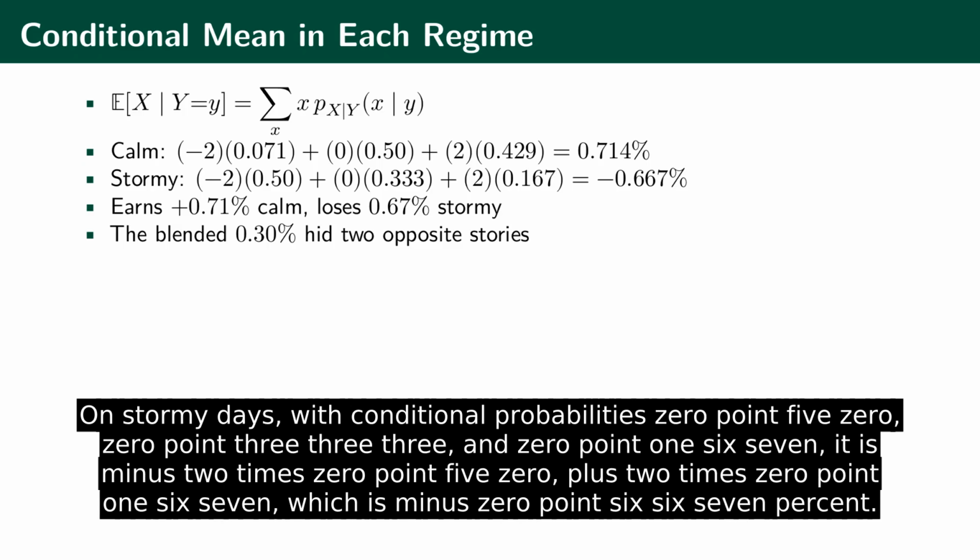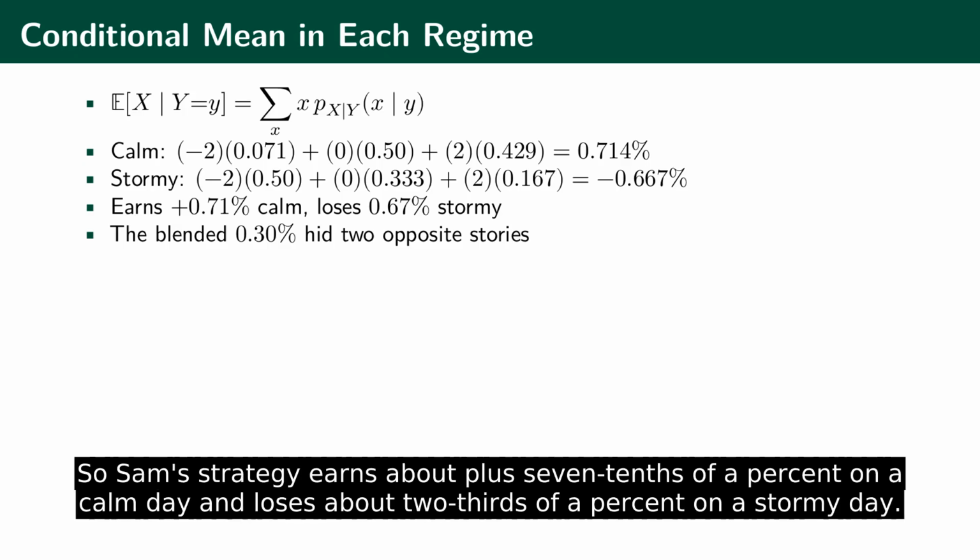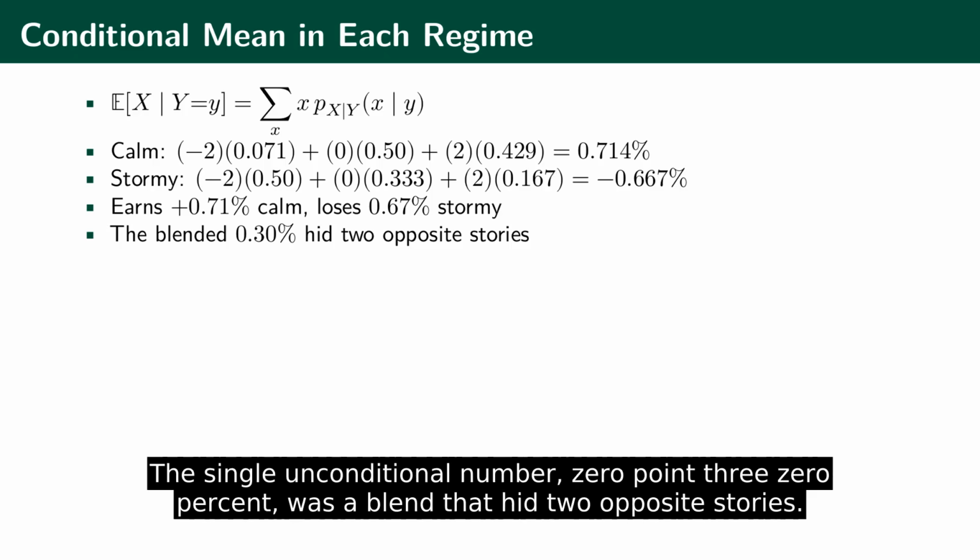On stormy days, with conditional probabilities 0.50, 0.333, and 0.167, it is minus 2 times 0.50 plus 2 times 0.167, which is minus 0.667%. So Sam's strategy earns about plus 0.7% on a calm day and loses about 0.7% on a stormy day. The single unconditional number, 0.30%, was a blend that hid two opposite stories.